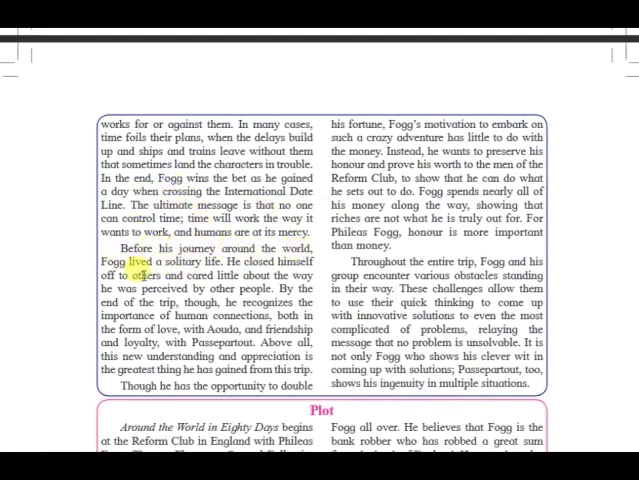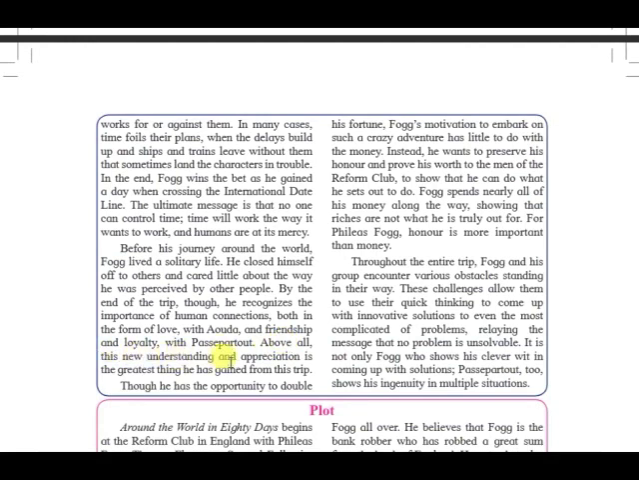Before his journey around the world, Fogg lived a solitary life. He shut himself off from others and cared little about the way he was perceived by other people. By the end of the trip, though, he recognizes the importance of human connections, both in the form of love with Auda and friendship and loyalty with Passepartout.